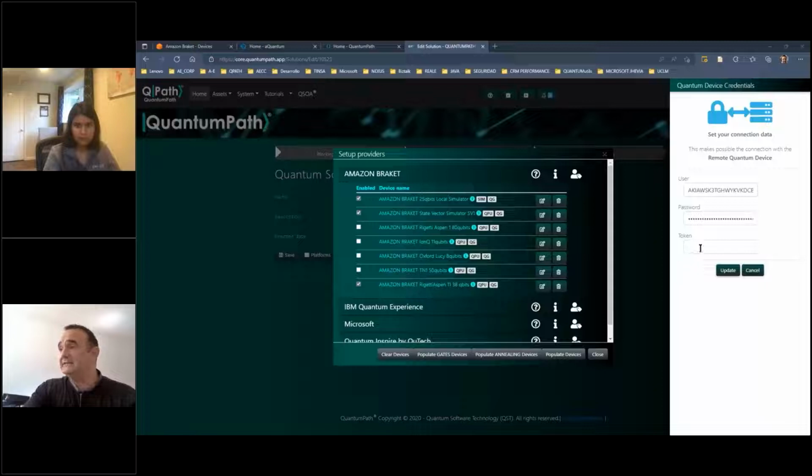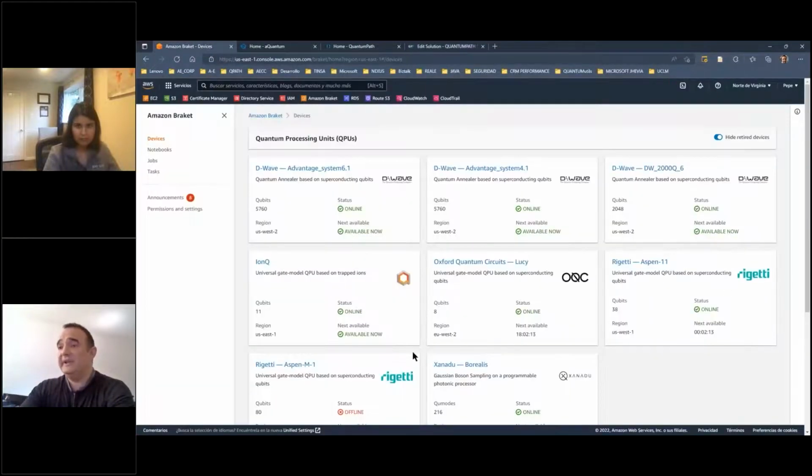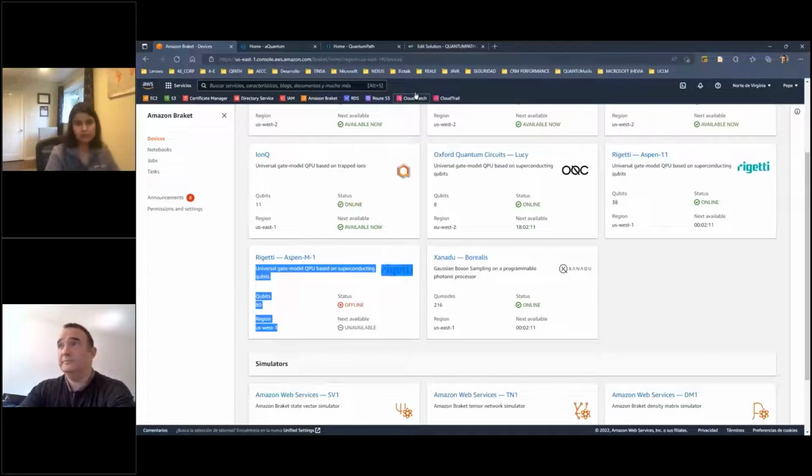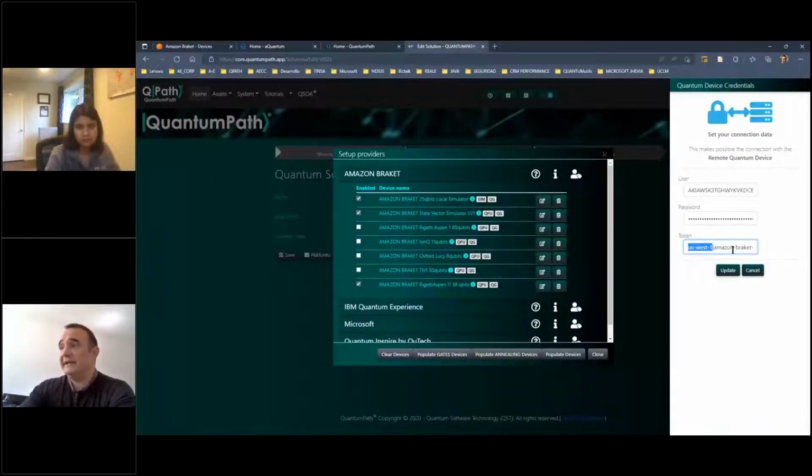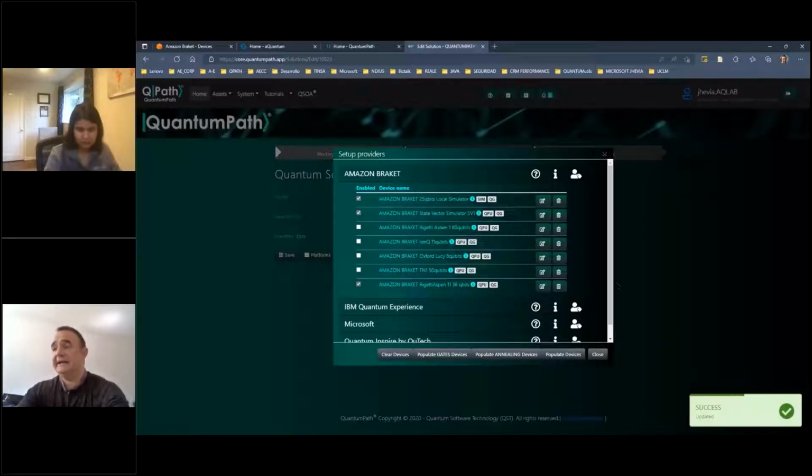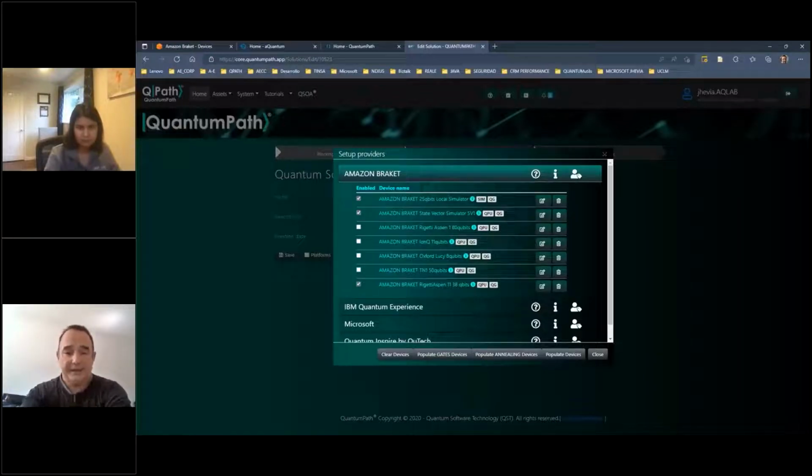In this case, you need to specify US West 1, which is the region in which Rigetti runs their QPUs. Taking this in mind and specifying again the S3 bucket, I can click on update and I have my environment ready in the Amazon Braket part.